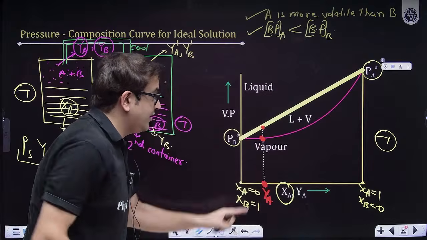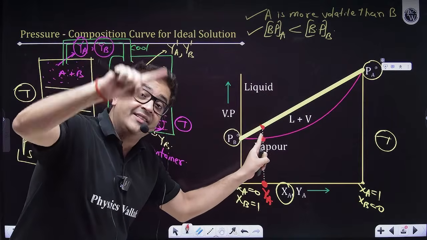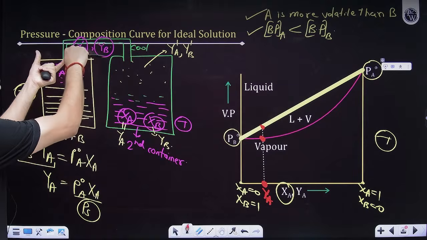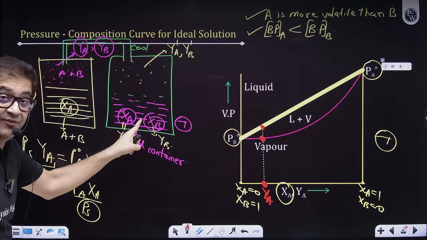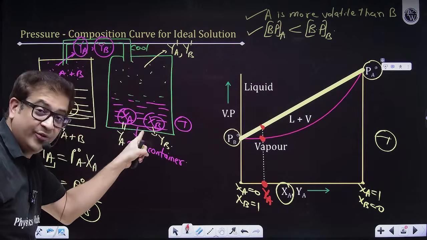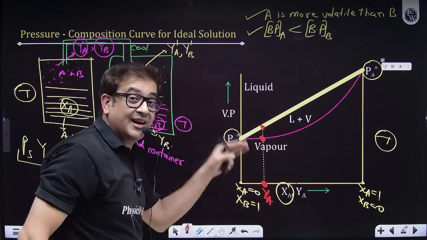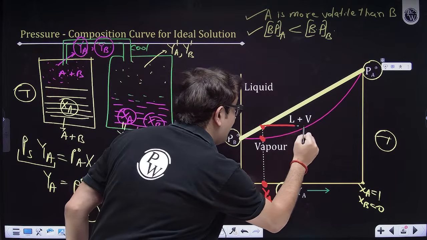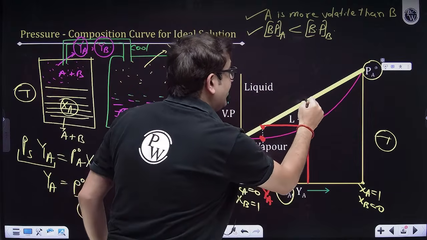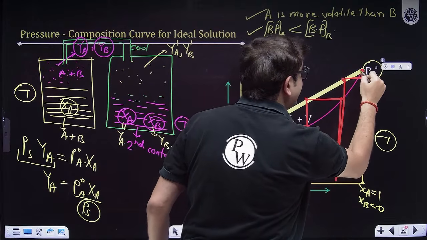So for that YA, what is the total pressure? This is the total pressure. That XA can be converted to YA, and this YA I am liquefying, which is now converting to the mole fraction of that A in the liquid phase. So this is now converting to the mole fraction of A in the liquid phase corresponding to the same pressure. And again, corresponding to that value, I can do that. So that means ultimately you are reaching here.